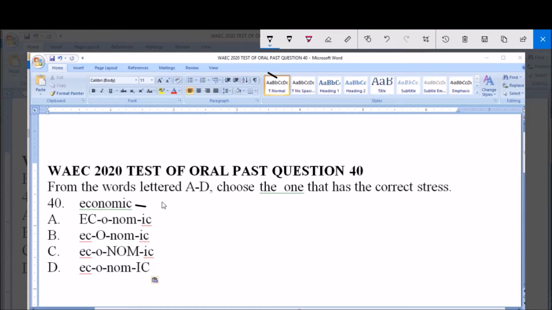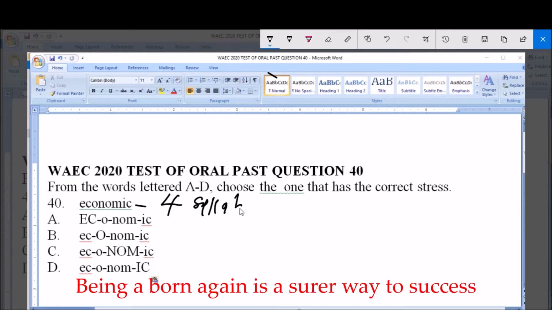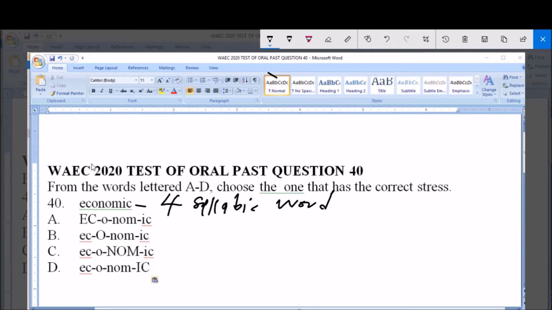It is also a word of four syllables, so it has four syllables in its pronunciation. Then in option A, the letters E and C are in capital letters, that is, if the stress actually falls on the first syllable. Then in option B, the letter O is in capital letter, telling us that the stress actually falls on the second syllable.